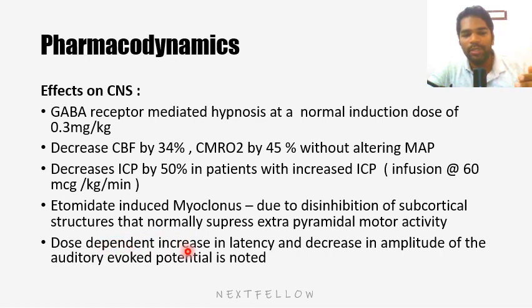Because of the disinhibition we will have myoclonus, but that is nothing to worry about because it is not seizure. Etomidate also has a small potency to increase seizure, but normally it doesn't happen in clinical doses.